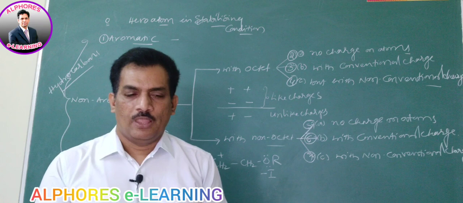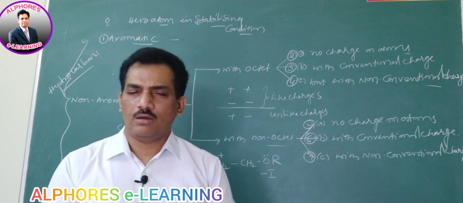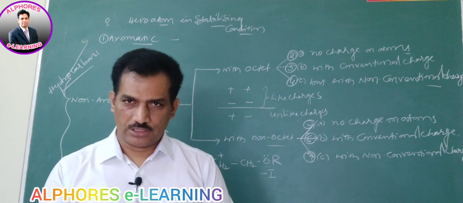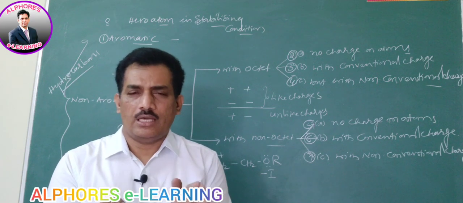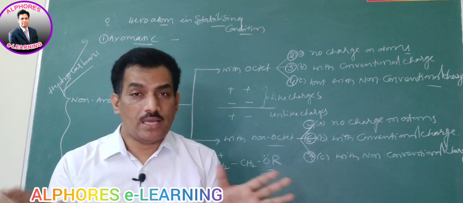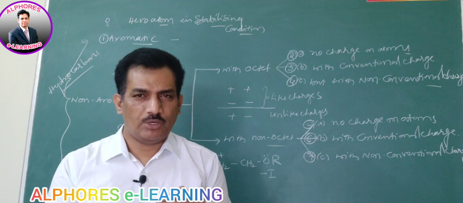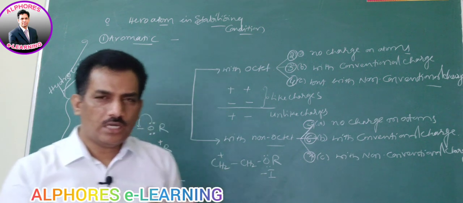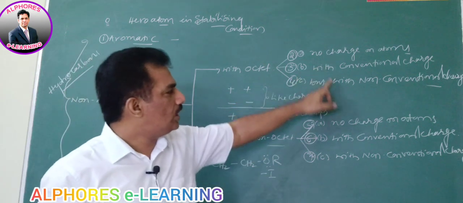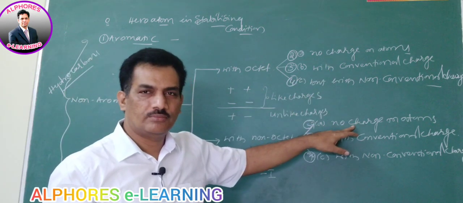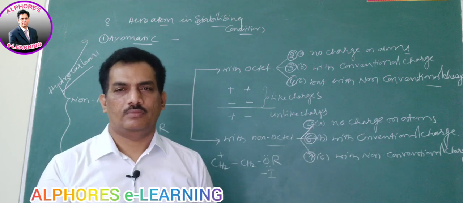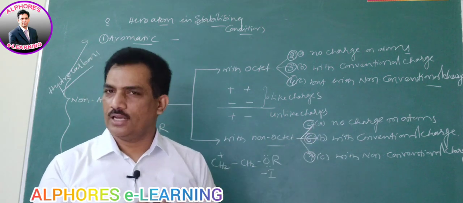Just remember, when we are considering the stability of charged species, charge is nothing but a pain. Again I am repeating, in a logical approach, for any chemical species, when charge is present, it is less stable compared to no charge. Charge is a pain, either positive or negative.